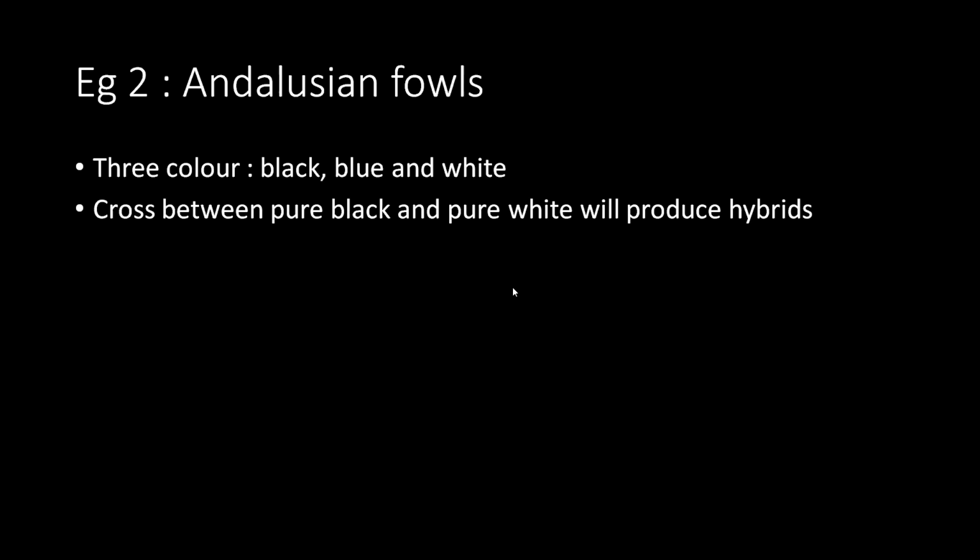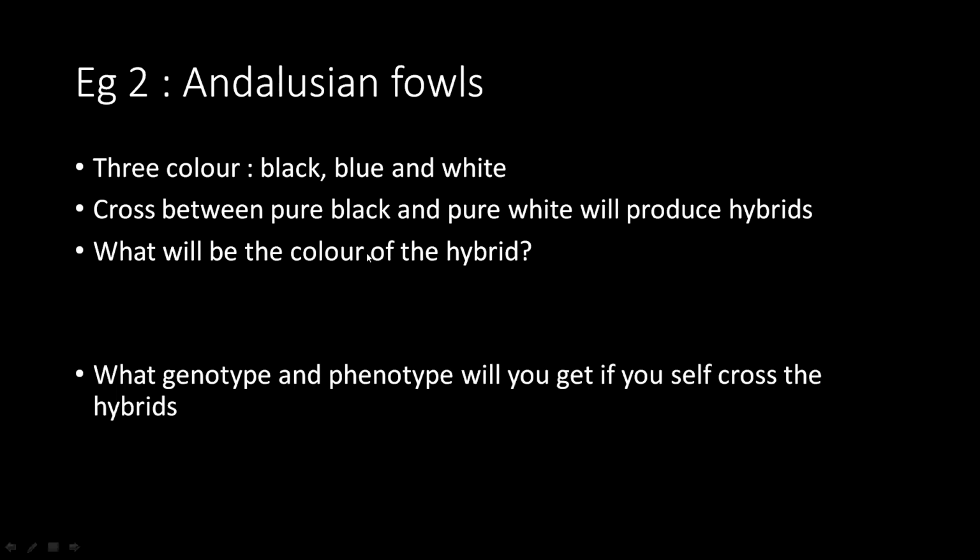What will be the color of the hybrid? Pure white or pure black? See, pure black and pure white, and the other color is blue. So the cross between pure black and pure white will produce a hybrid whose color will be blue. There is no gray.